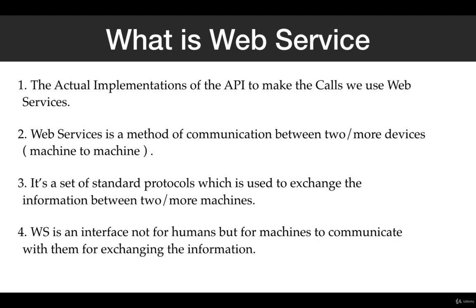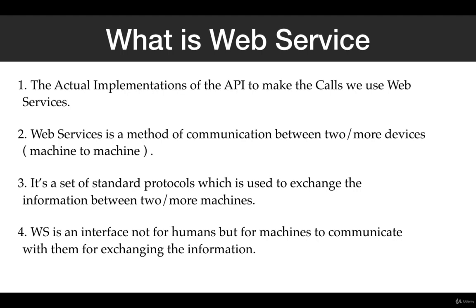Like API, web service is also used to exchange information between two or more bodies. Like API is a URL, web service has its set of web standards, a set of protocols which is used to communicate between two or more devices and exchange the data between them. And like API, web service is also an interface not for humans but for machines to communicate between them, or to establish a communication for exchanging the information between two or more bodies.